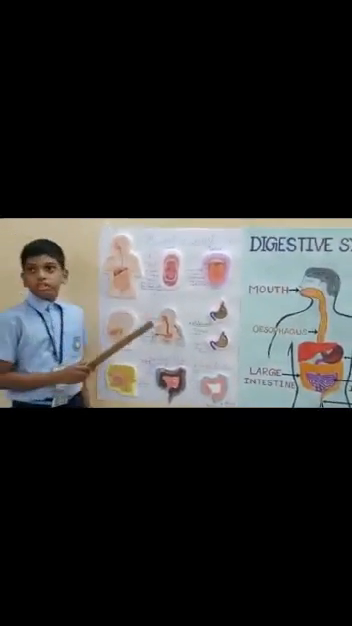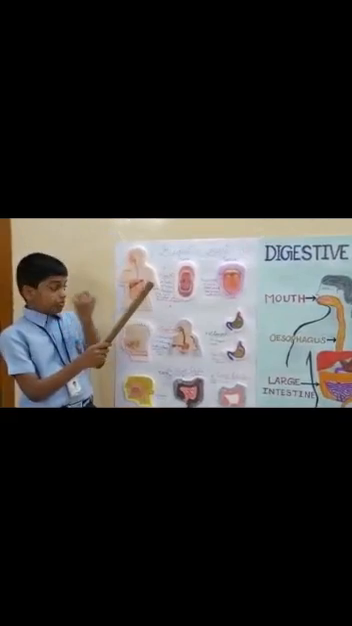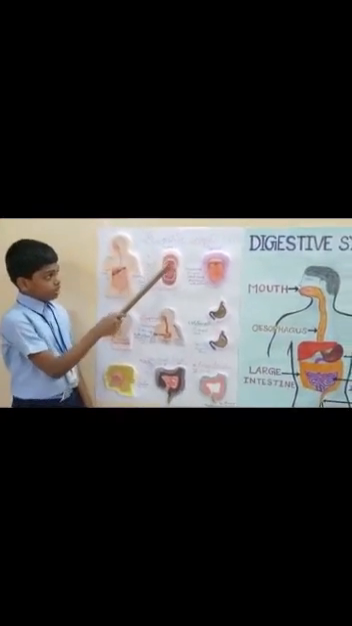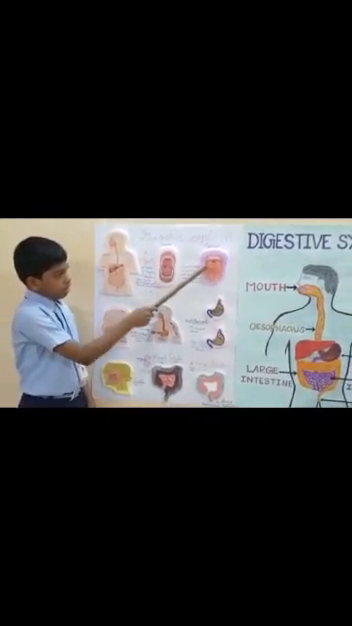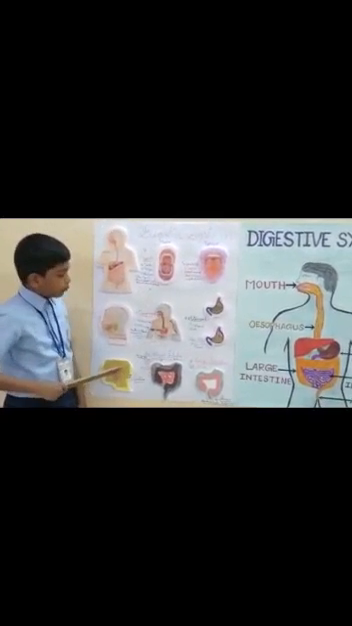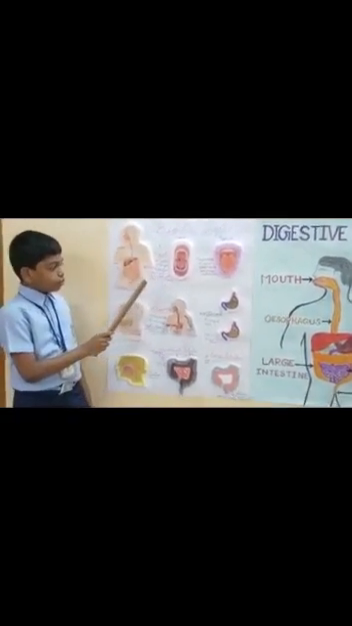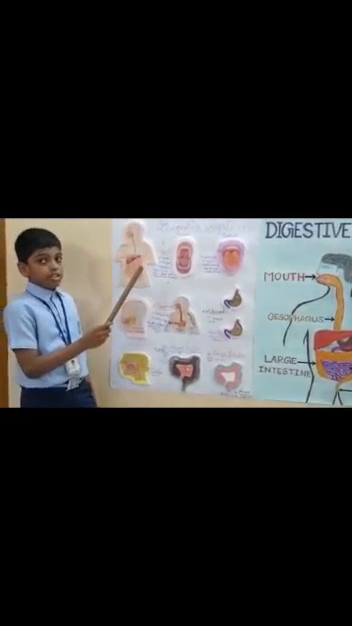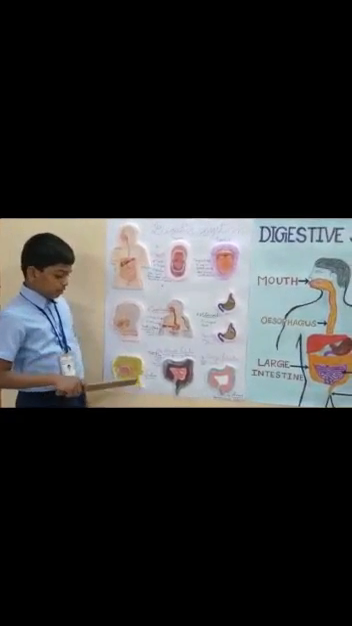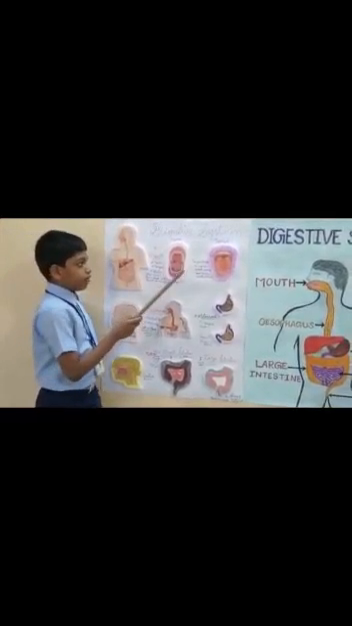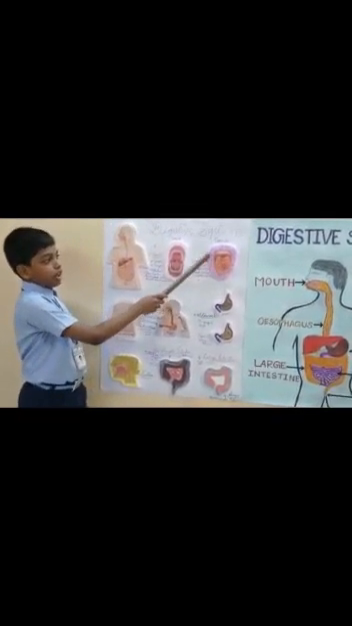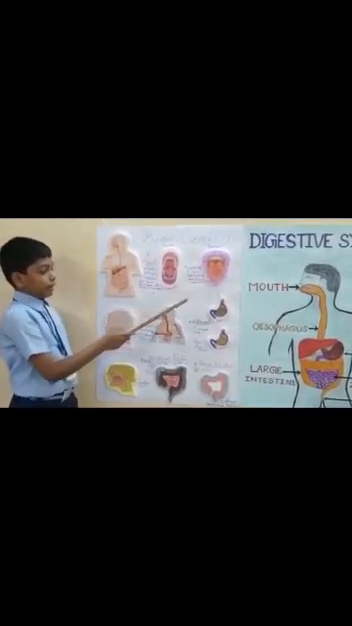The first one is mouth. The mouth has teeth, tongue and saliva, which help in the digestion of food. The teeth help to chew food and break it into smaller pieces. Saliva mixes with food. We use our tongue to move food around and mix it with saliva.